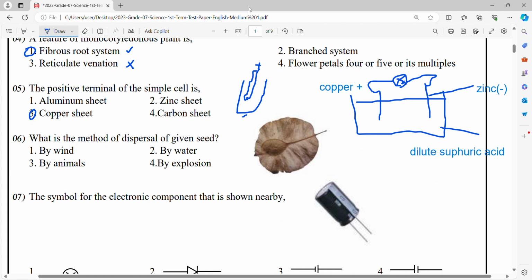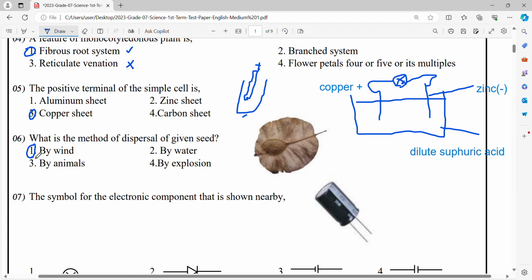In this plant we can see it has wings. These wings help to disperse seeds by wind. Seeds dispersed by animals, for example tomato, pepper, chili, castor.